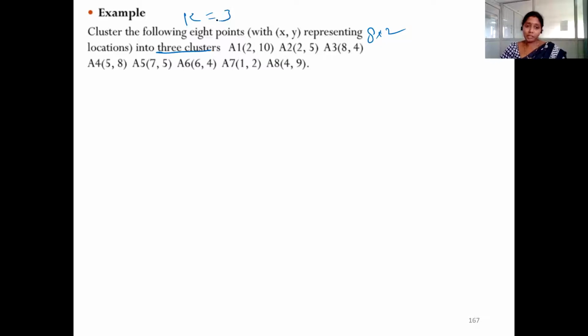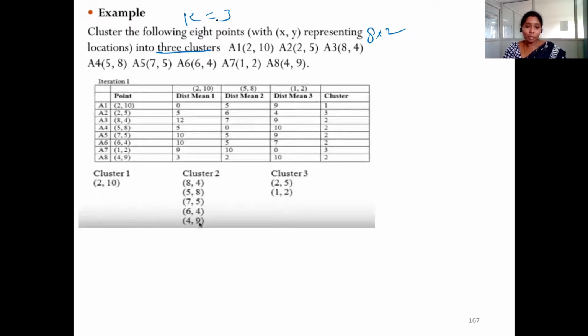Next, what is the next step we need to take? We need to randomly select 3 points from the given 8 points. So we have selected, just observe this table, 3 points: (2, 10), (5, 8), and (1, 2).